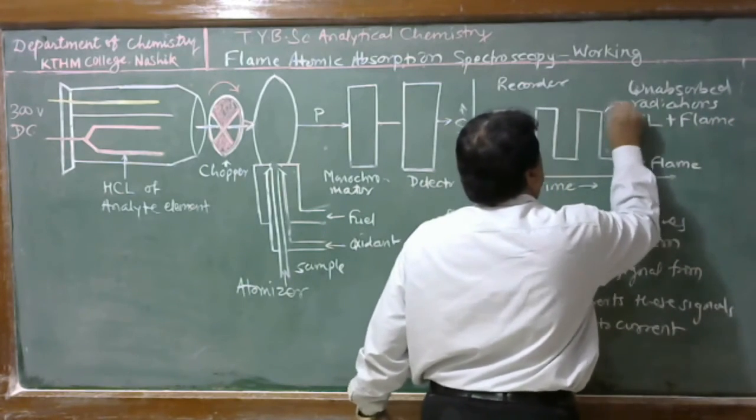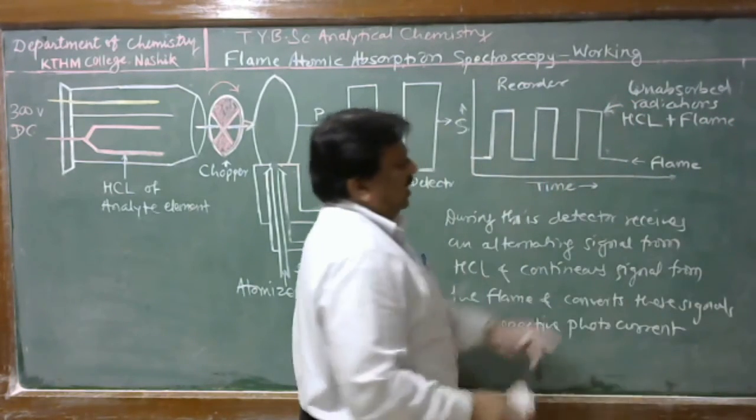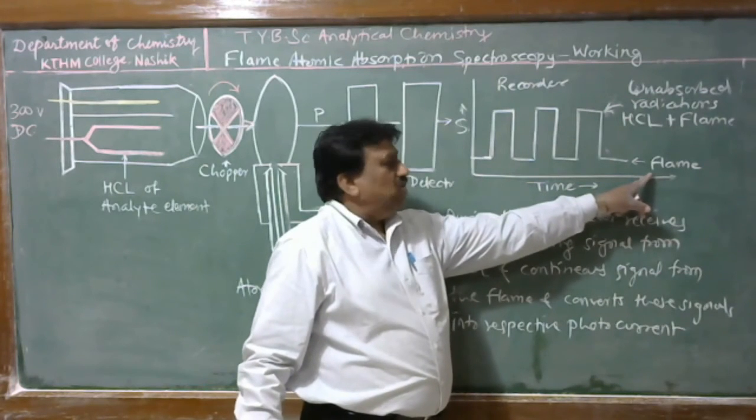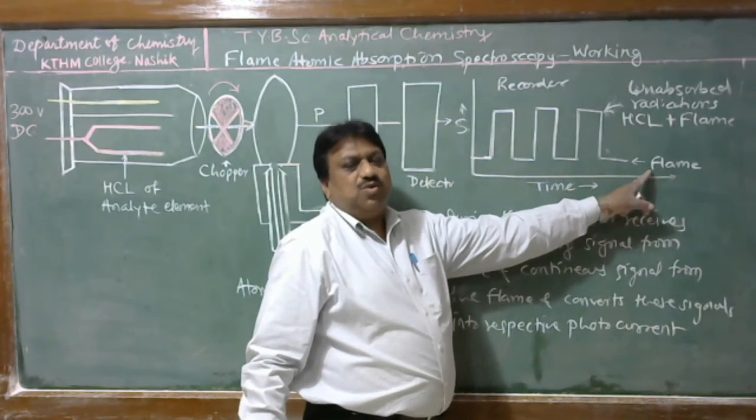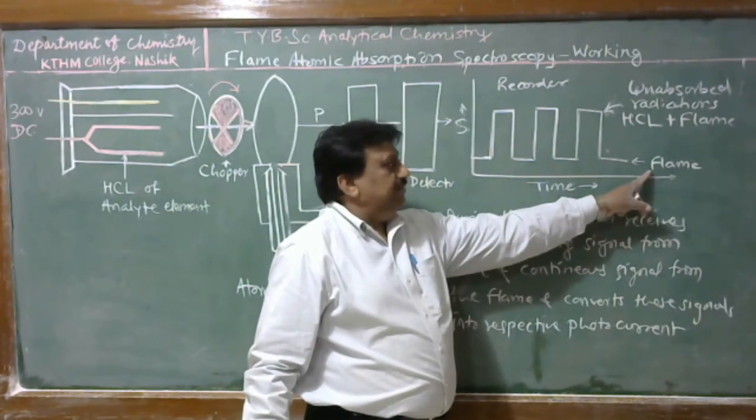When radiations are cut off from the hollow cathode lamp, the detector receives only the signal corresponding to radiation given by the flame.